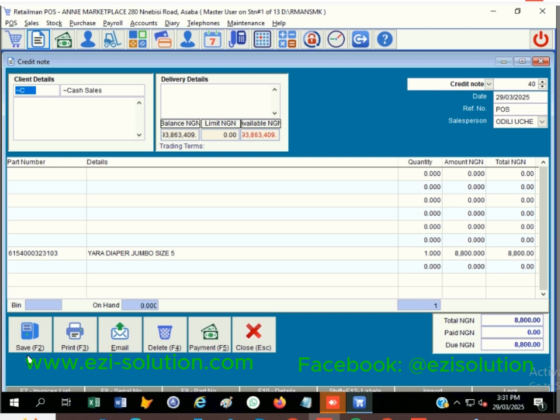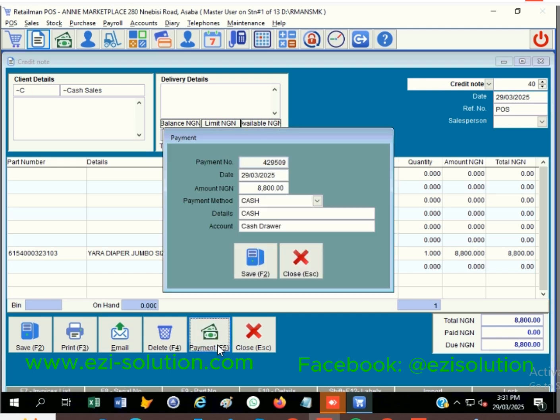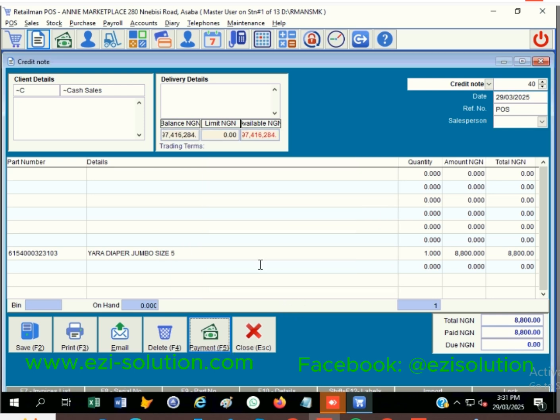But when you don't use a customer's name, the simplest and easiest way to handle this is just to do this. Click pay. You have to pay this and you must pay it as cash. Are you listening? The return has to be cash sales. You save it as cash, meaning you have paid this as cash.